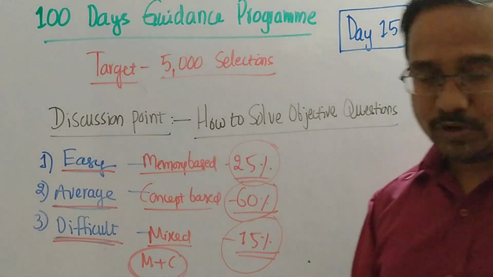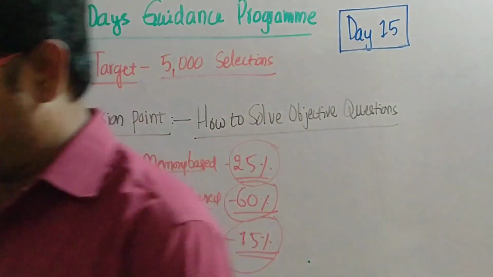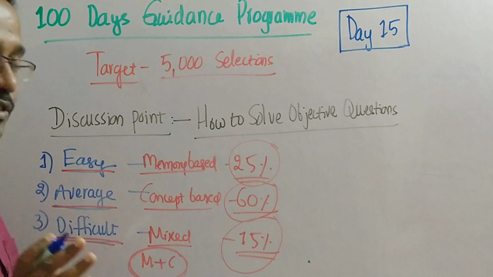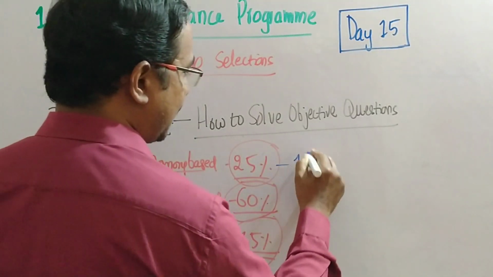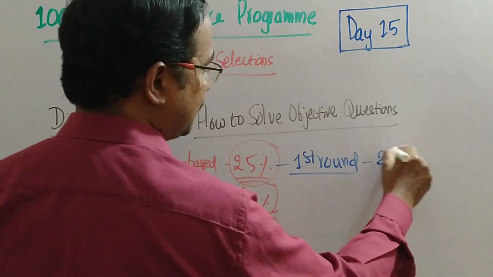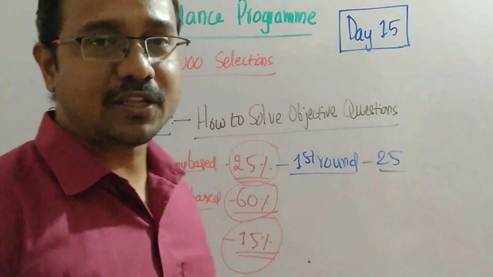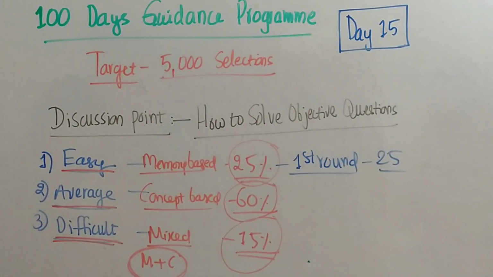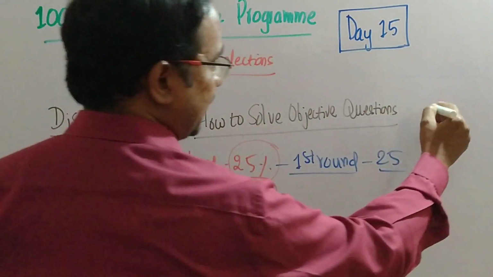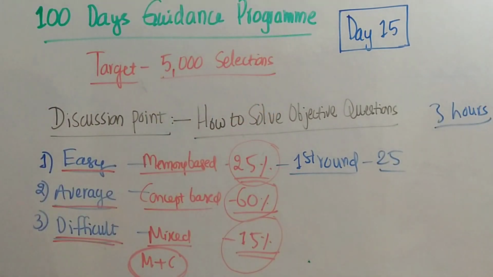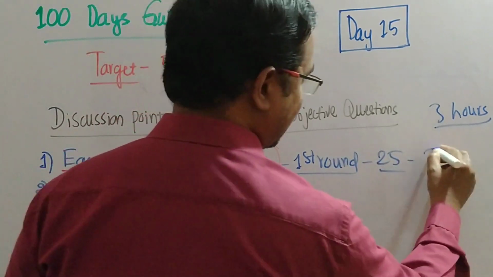First of all, we have to answer these questions in 3 rounds. In the first round, you have to answer these 25 questions. For example, if the examination has 3 hours, then you have to allot 30 minutes for this.